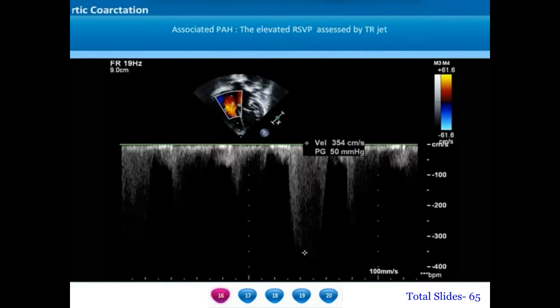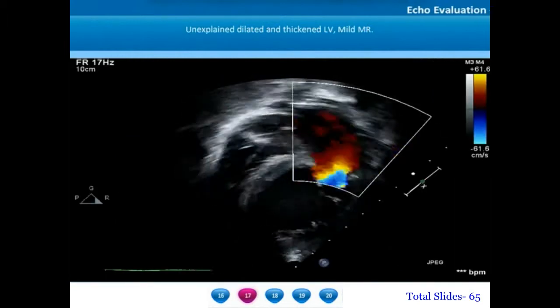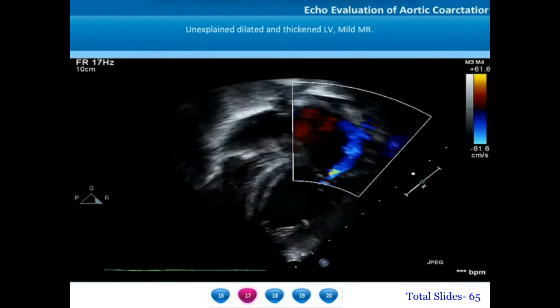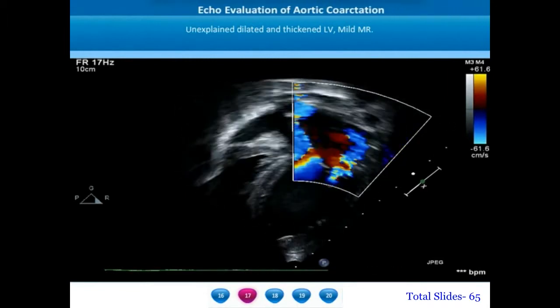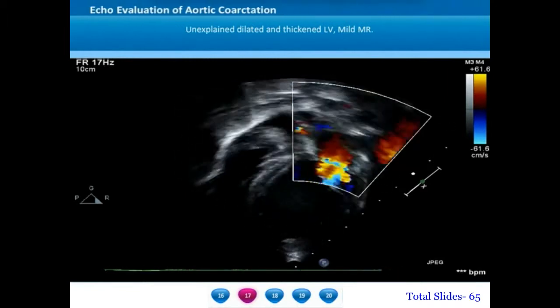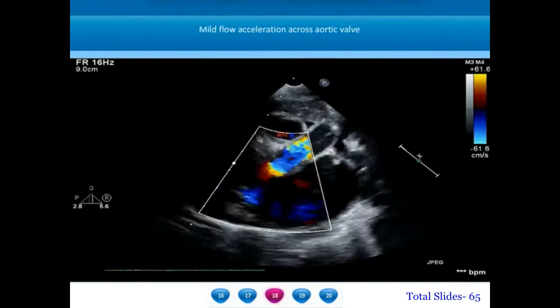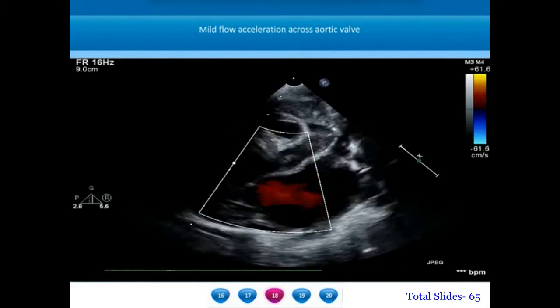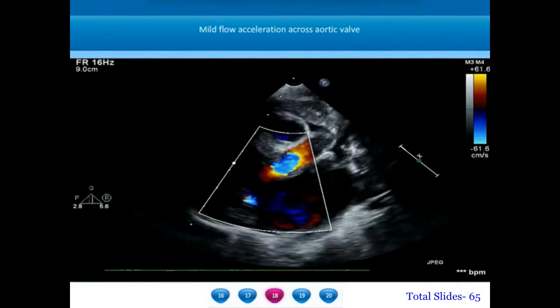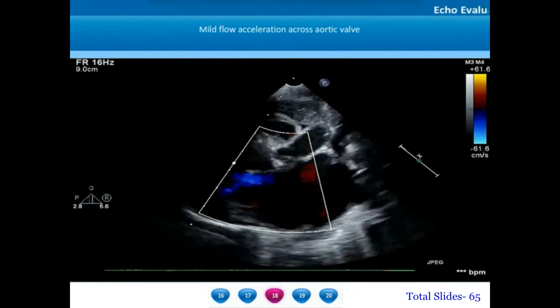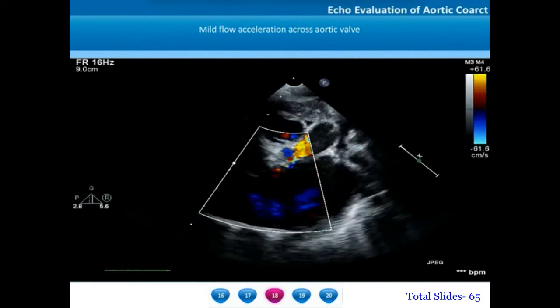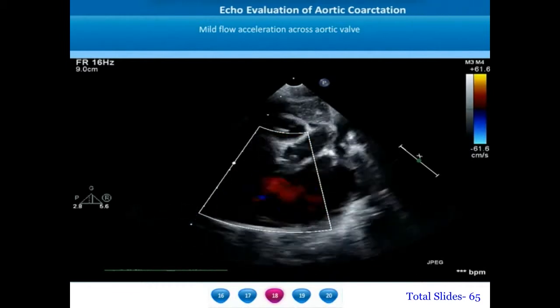Unexplained pulmonary arterial hypertension will also act as a point of suspicion for presence of coarctation. Unexplained mitral regurgitation, presence of a dilated and thickened left ventricle may all act as clues. In this high parasternal long axis view, we can notice that there is a mild flow turbulence across the aortic valve. This also will be one of the clues.